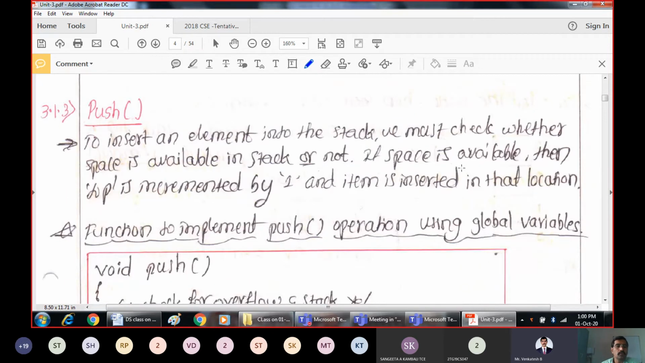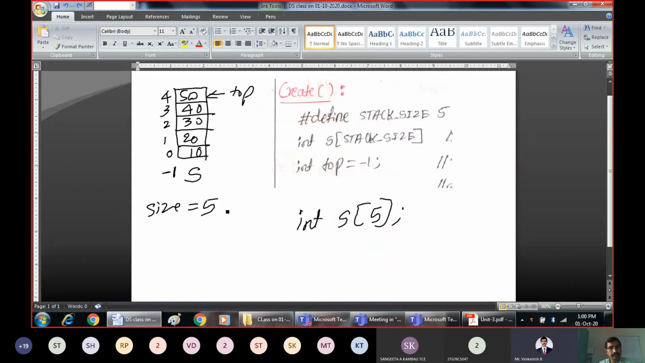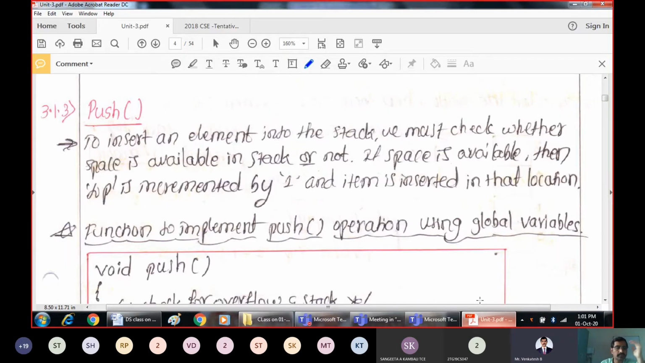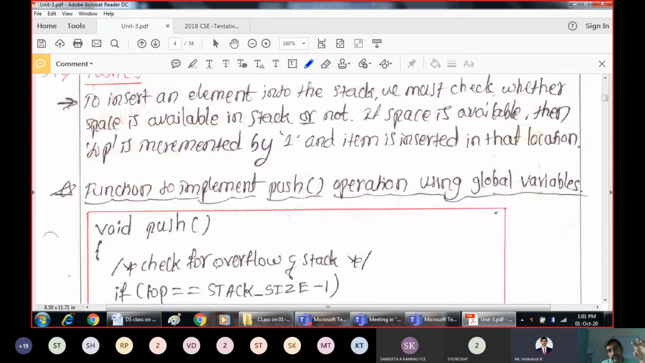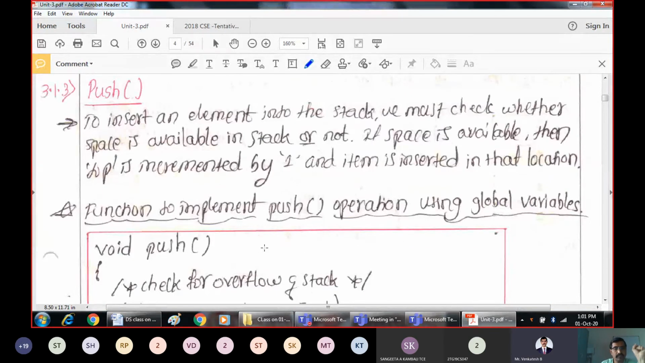Now let us come to the push function, because once we are able to check whether the stack is full, then you will be able to insert the elements onto the stack. So let us go on inserting from the beginning. This is empty. So let us push some elements. What is push? To insert an element into the stack, we must check whether space is available or not. We are already checking that here. If the space is available, then we can insert some elements.